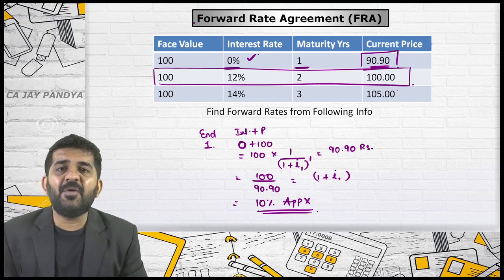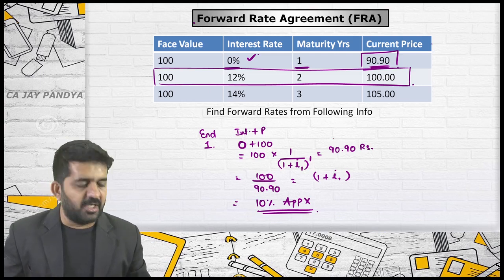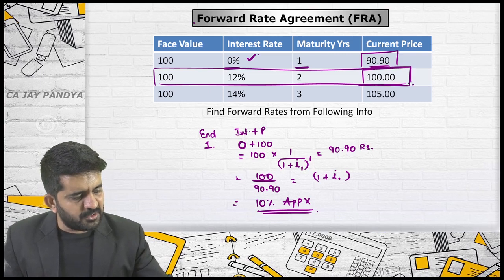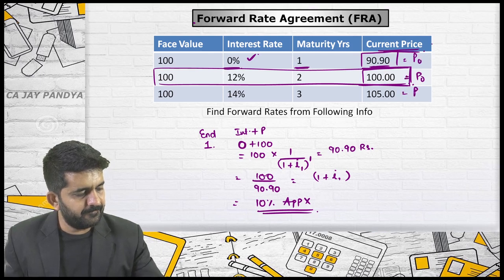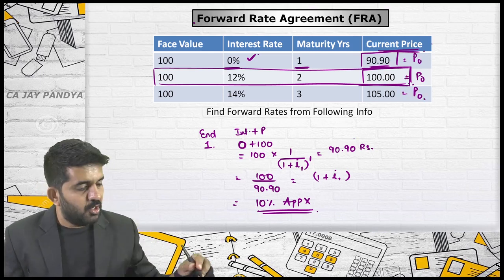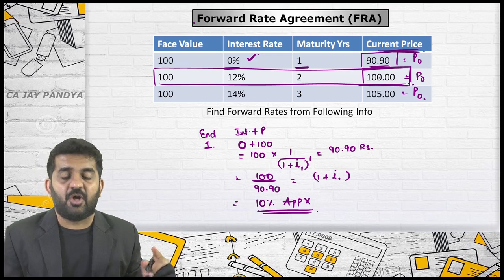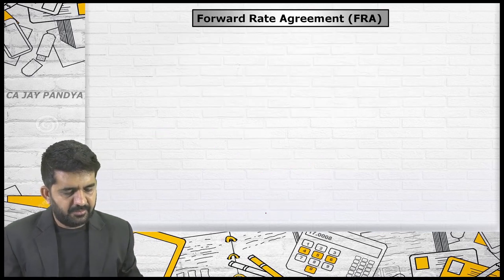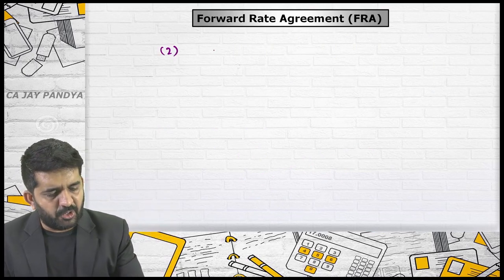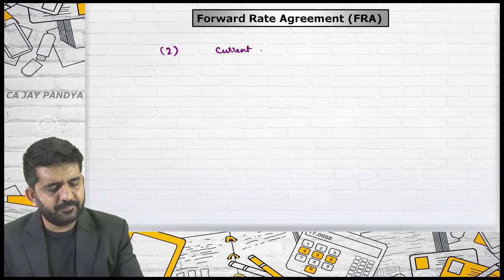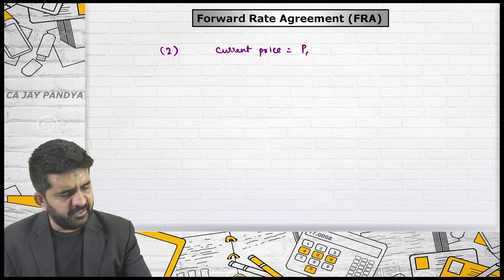Believe me, the effective interest rate for 2 years for this security is nothing but 12%, because the cost price today, the current price, is P0. What is the cost price? 100 rupees. But let me find out a forward rate of second year. How to find out? Try to concentrate. If I invest in this security today, what is the current price? It is current price P0. It is 100.